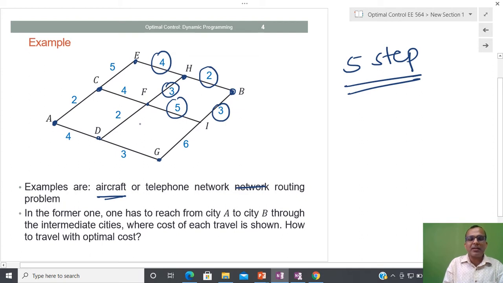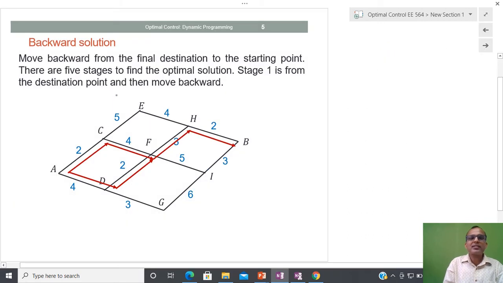Due to that, either I can move in the forward direction or the backward direction, and the result remains the same. Let us first try to solve the problem in the backward way, which is the natural choice, because most of the time, whenever I have to reach from point A to B, if we move in the backward direction, the solution of the problem becomes easier.